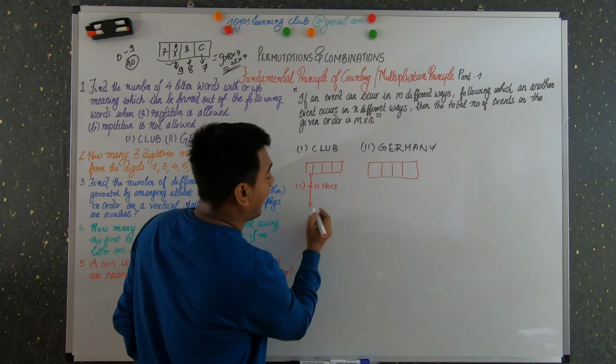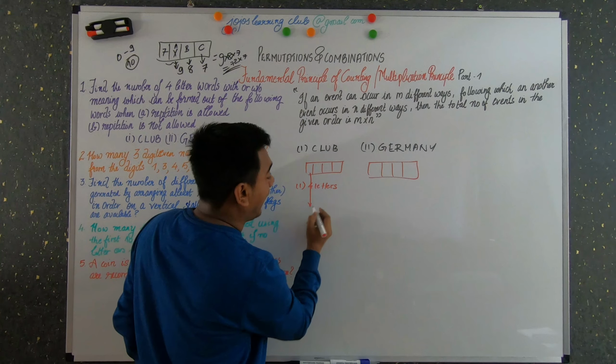I hope it's easy. How many 3-digit numbers can be formed from the digits 1, 3, 4, 5, 6, 7? We have 1, 3, 4, 5, 6 and 7. And you have to form a 3-digit sequence, right? And it is said, how many 3-digit even numbers? Check that. It is said to find the number of even numbers. So in this, how many numbers are even? 4 is an even number and 6 is an even number. There are only 2 even numbers.